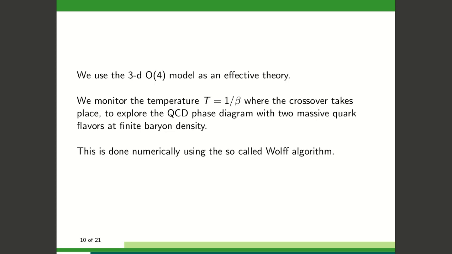So, in summary, we have simulated the 3D O(4) model with an external magnetic field as an effective model of two-flavor QCD with a degenerate quark mass. We're going to monitor the temperature T where the crossover takes place to explore the QCD phase diagram with two massive quark flavors at a finite baryon density. This is done numerically using the so-called Wolff algorithm.